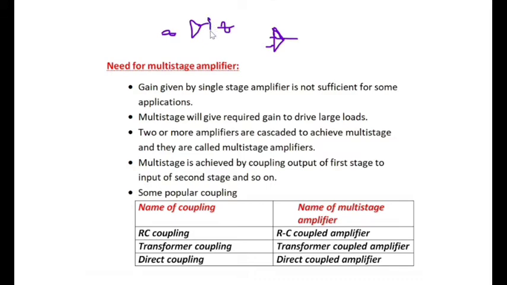That is, two or more stages of amplifiers are cascaded in a way to achieve more gain. That is what a multi-stage amplifier is. In it, we are cascading more than one amplifier to get a large output.